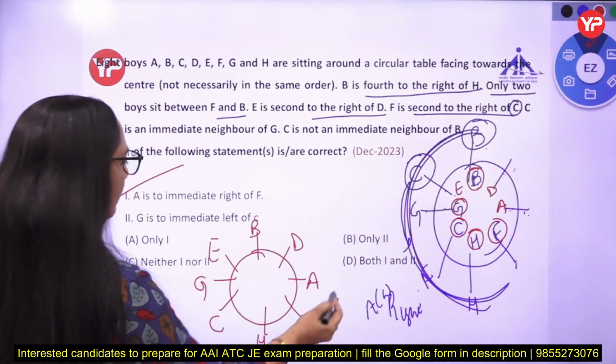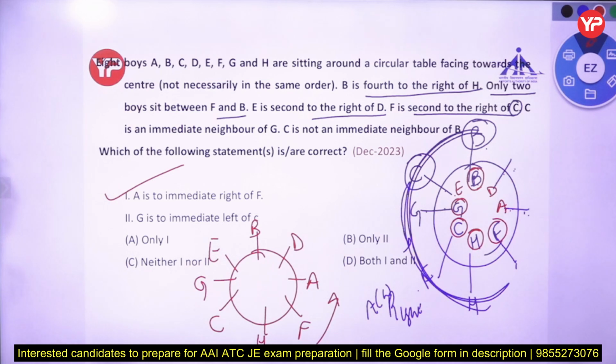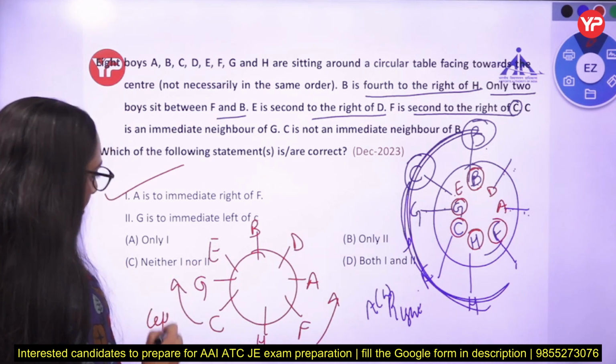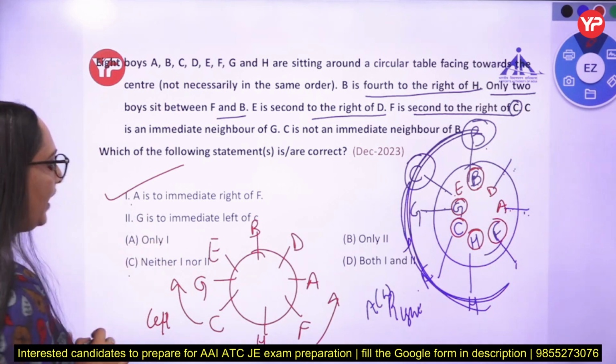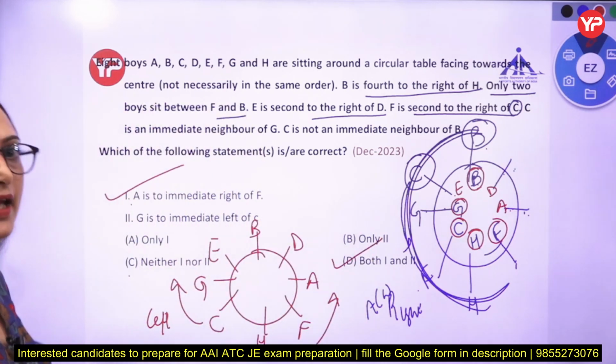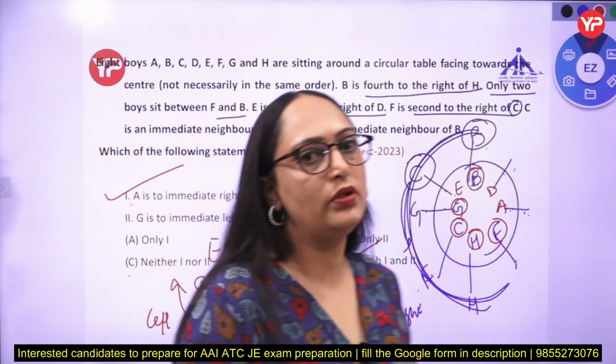This is our right side. G is immediate left of C. Yes, G is immediate left of C. This is our left side. So both 1 and 2 statements are correct. So the answer is both 1 and 2. Clear? Both 1 and 2.